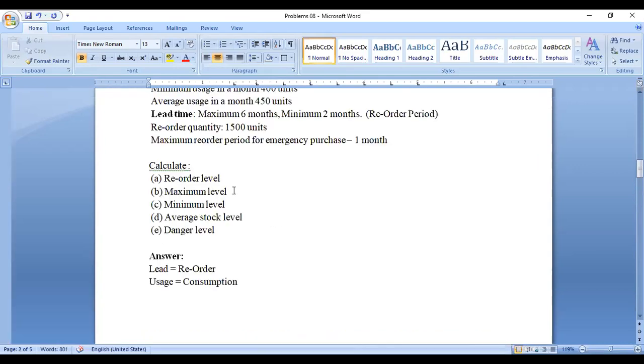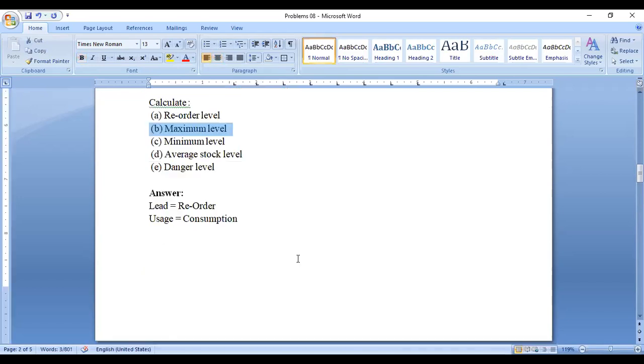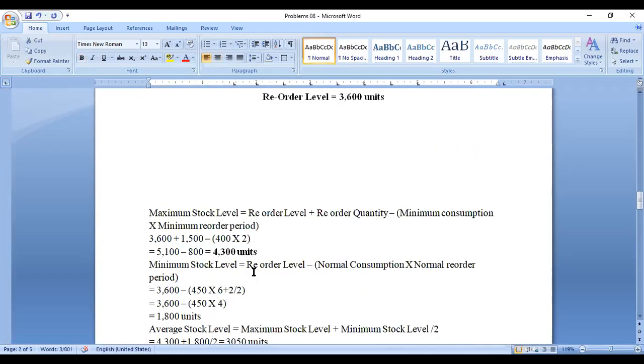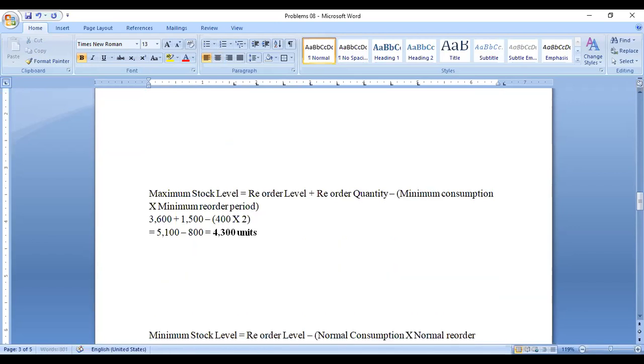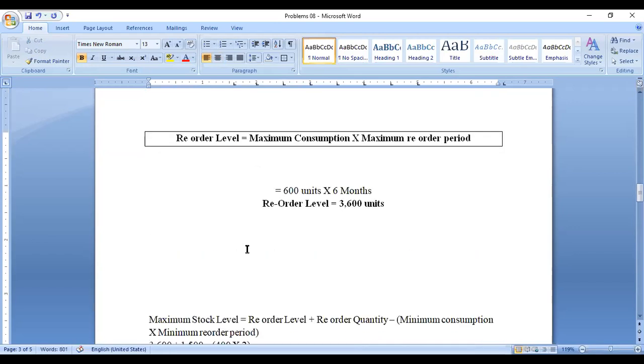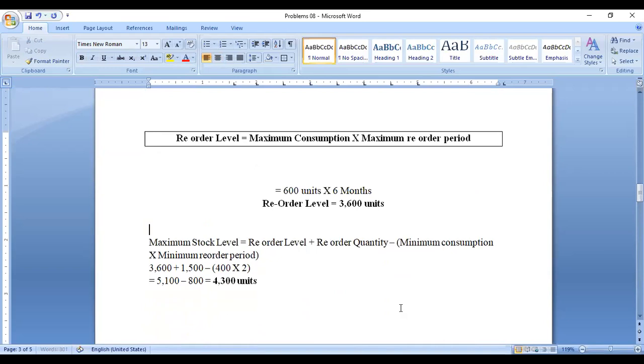Right. The second one is the maximum level. So what is the formula for the maximum level? Maximum stock level is equal to reorder level, which we already calculated above, plus reorder quantity, minus minimum consumption into minimum reorder period.